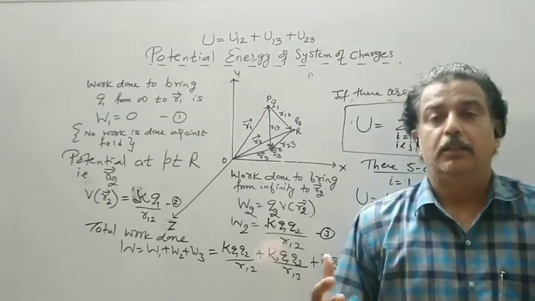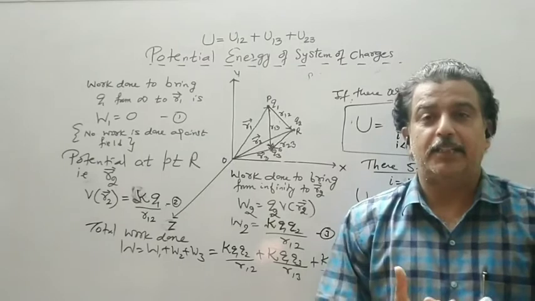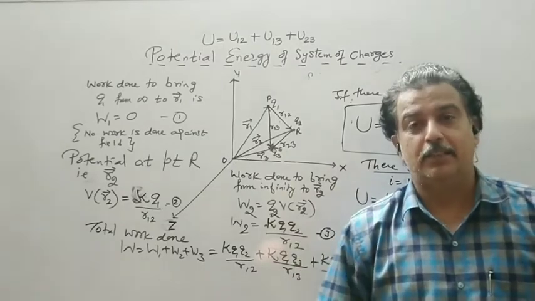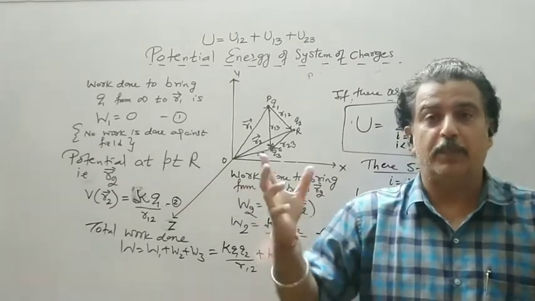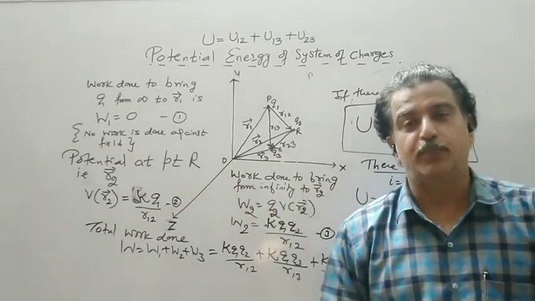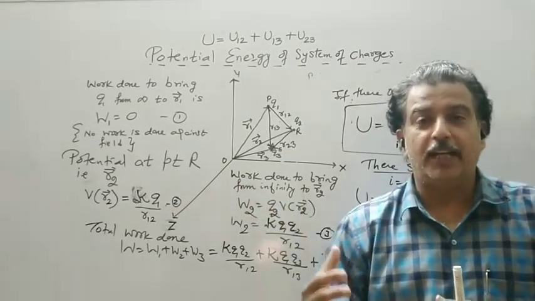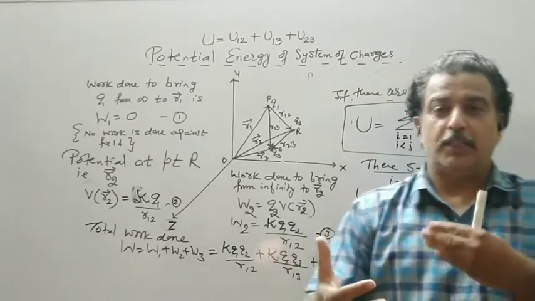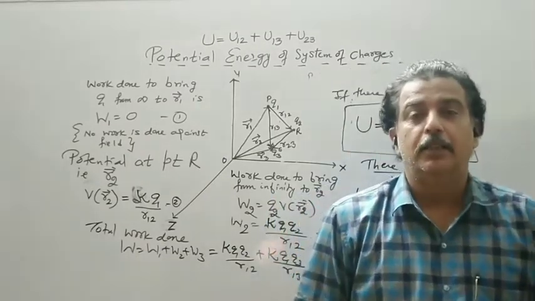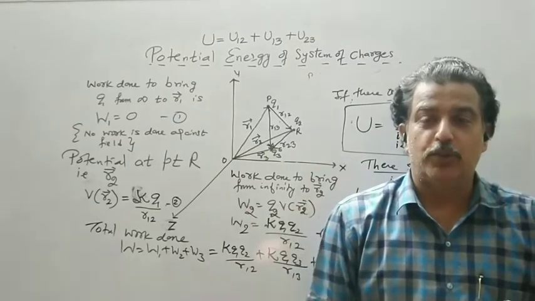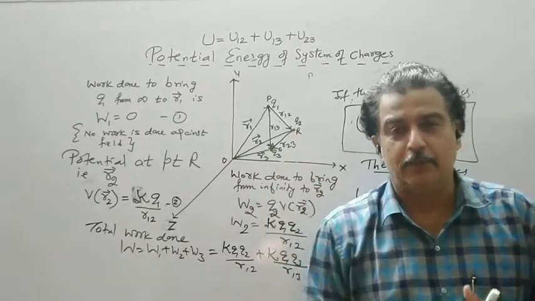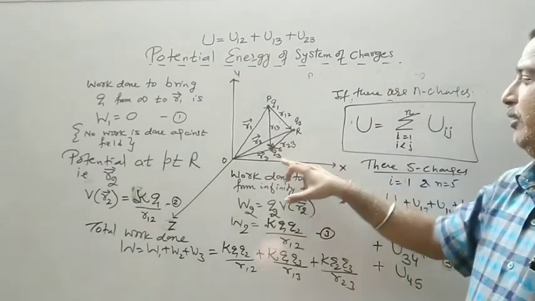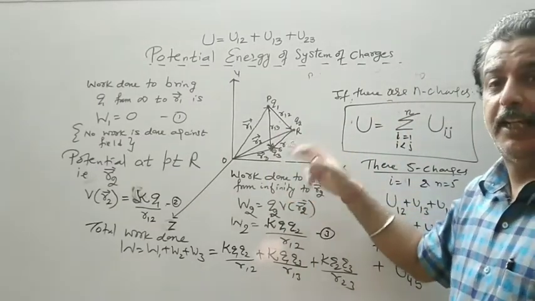So whenever same polarity charges are to be kept in a system, the potential energy of the system will increase, meaning work done by the external force is positive. Now if a few are positive charges and a few are negative charges, then where we bring a negative charge, the potential energy will decrease. So we will subtract that term. Suppose instead of this Q3 which is positive, it is negative.